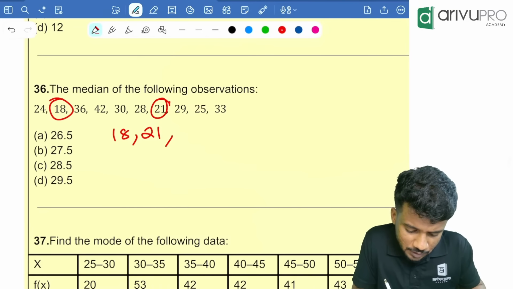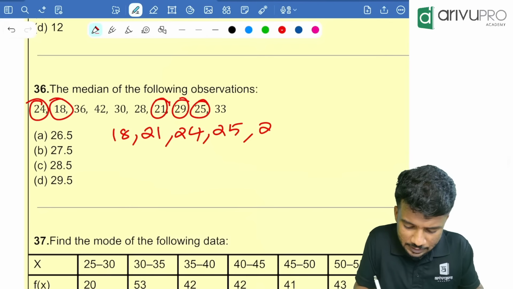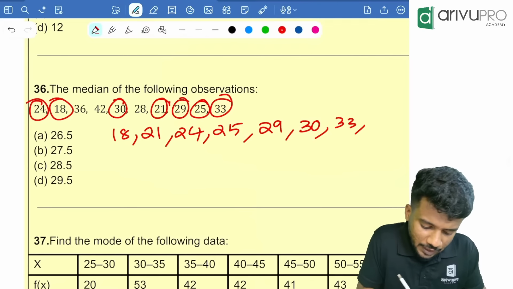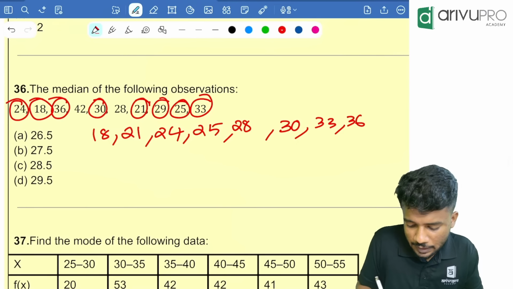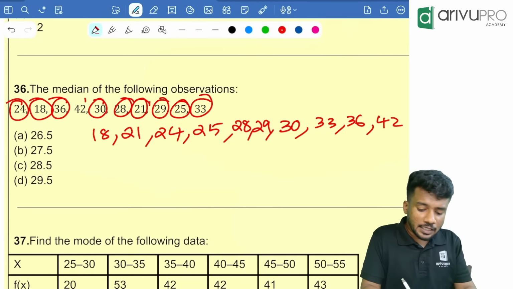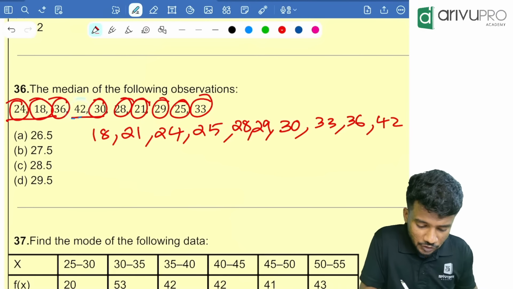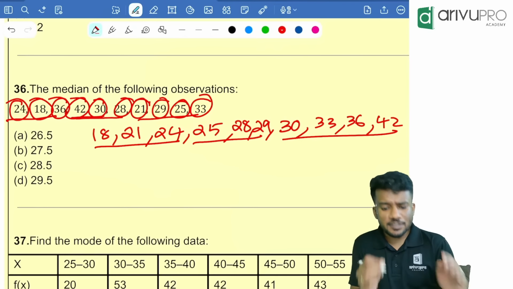24 over here. Then 25. Then which number is there? 29 is there. Then 30 is there. Then 33 is there. Then 36 is there. Then I missed 28, right? Yes, 1 second. 28, 29. Okay, fine. Then who is remaining? 42 is remaining. Correct? Everything is there. Now 10 numbers are there, which means we need to take the average of the middle two terms